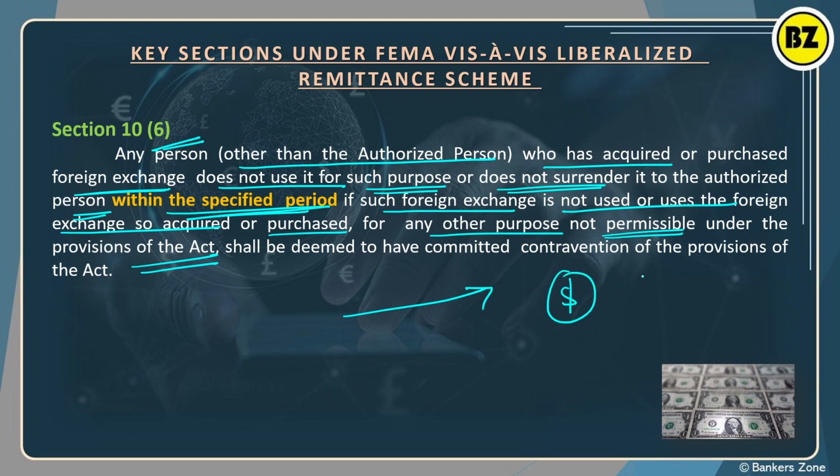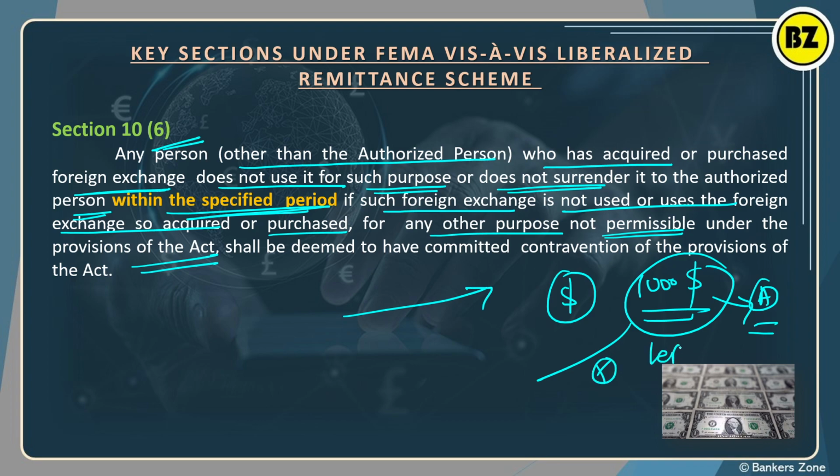You have given rupees and taken $1,000. The purpose is to send it abroad for your son who is studying abroad, right? But you have not sent it, you have kept it with you. So how to deal with that? You have committed an offense. It is not allowed. It is a contravention of the provisions of the law. That's why you may be punished.